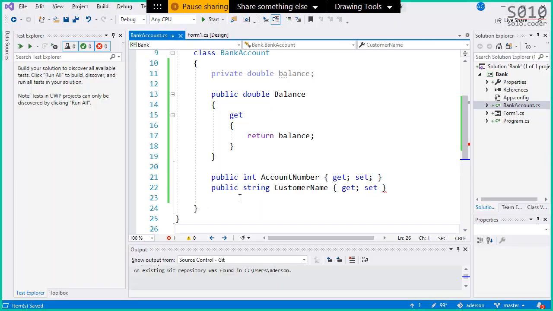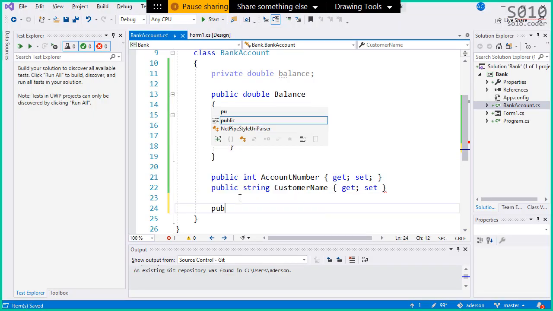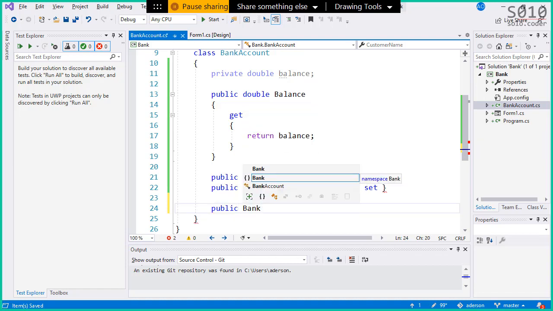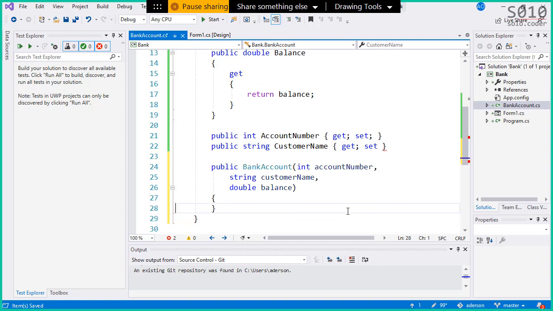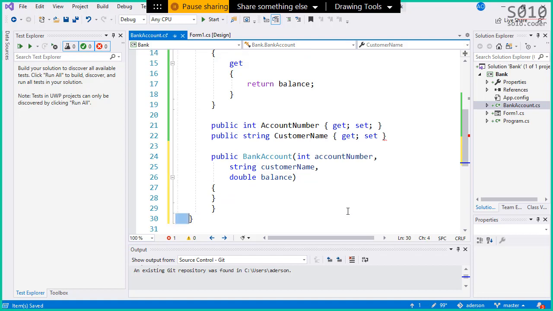So let's put together the constructor. Public bank account. Just to speed things up a little bit, I'm gonna copy from another location. I'll make this available once we are done here. The code will become available for you to download.